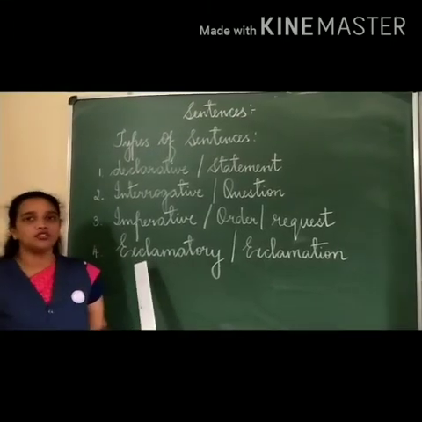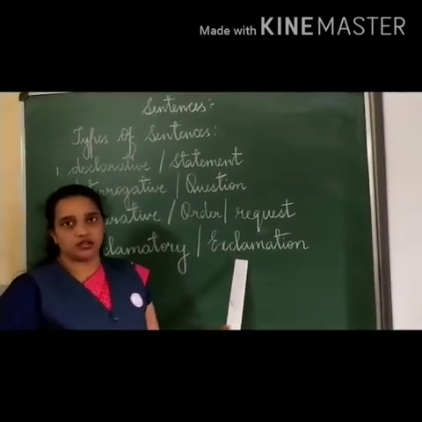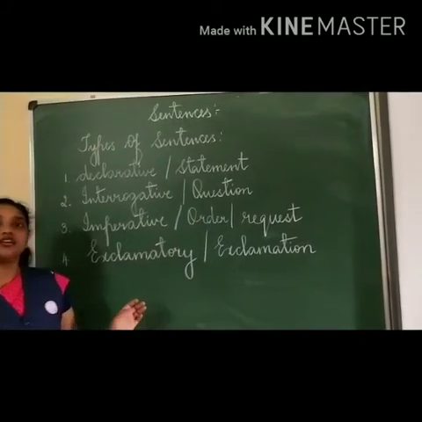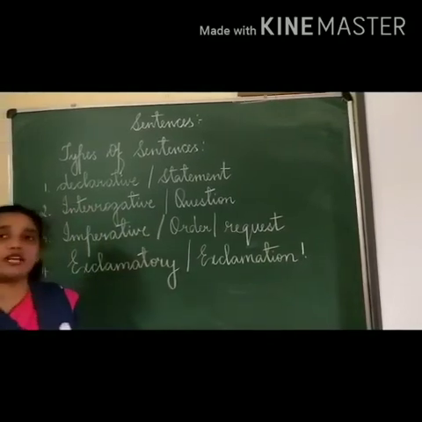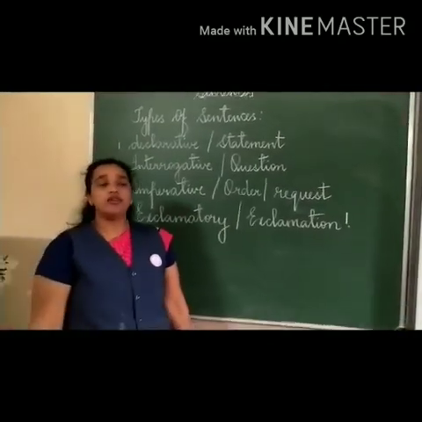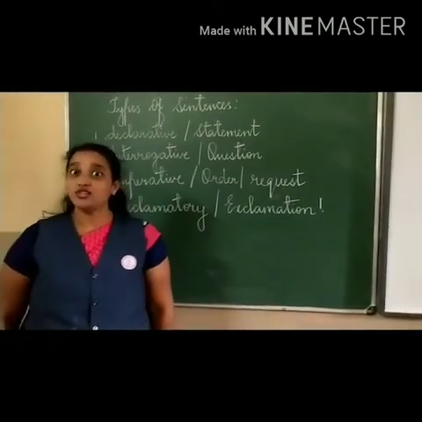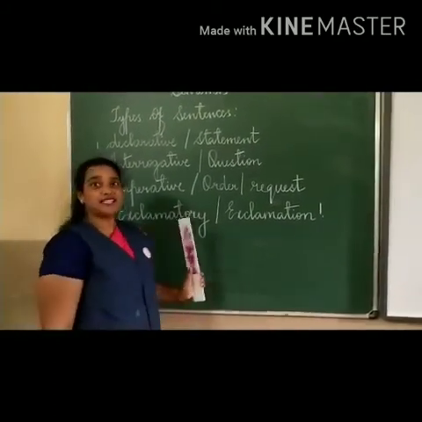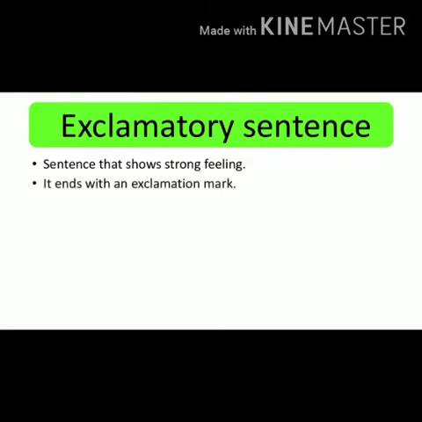Move on to the fourth sentence, that is exclamatory, or it is called an exclamation. Okay, these sentences are in the form of an exclamatory sign. So I will give you an example. Wow, I won the prize! I am hungry! So these are the different types of exclamatory sentences, children. Exclamatory sentence: a sentence that shows strong feeling and it ends with an exclamation mark.